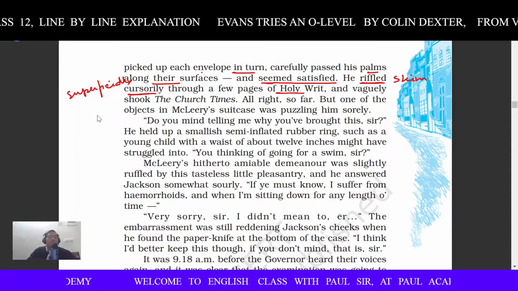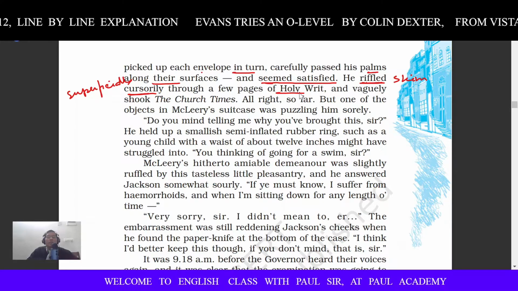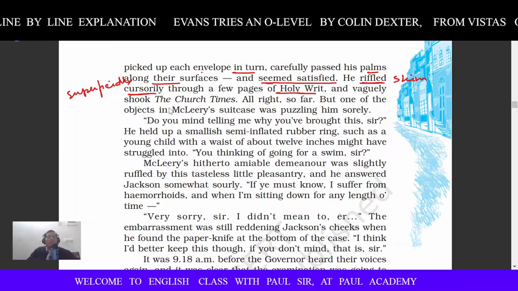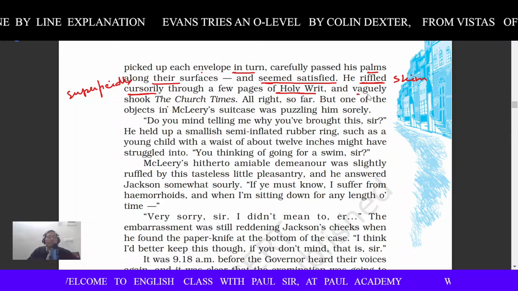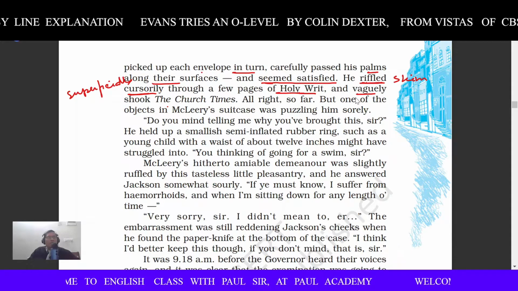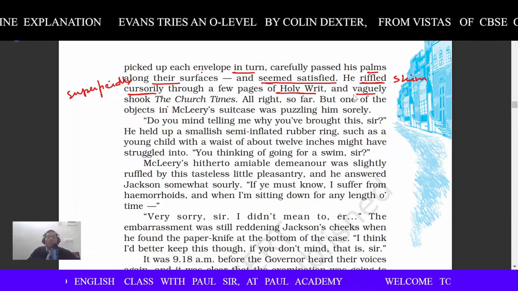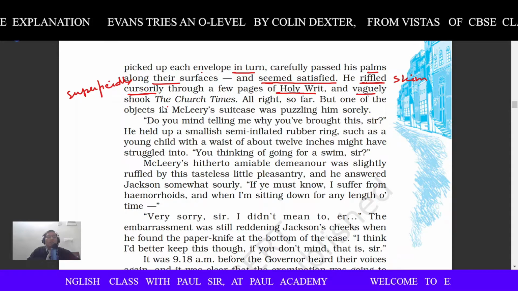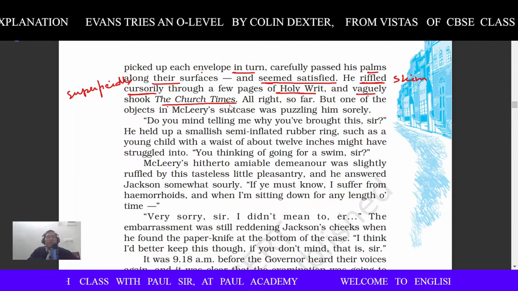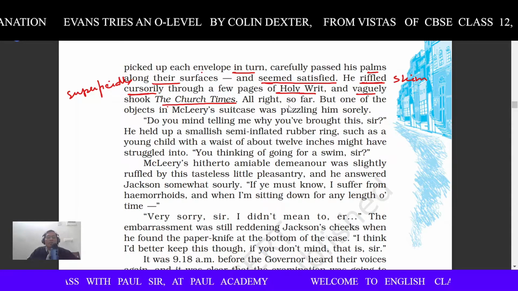See, my cursor is moving. Cursorily means superficially, through a few pages of Holy Writ. Holy Writ means the Bible, right? And vaguely shook the church time. Vaguely. What is the meaning of vaguely? Vaguely means not very prominently or not very carefully. Vague means something not very clear, right? And vaguely shook what? Church time. Which church? Do you remember the name of the church? Try to recall it. St. Mary's Magdalene Church.